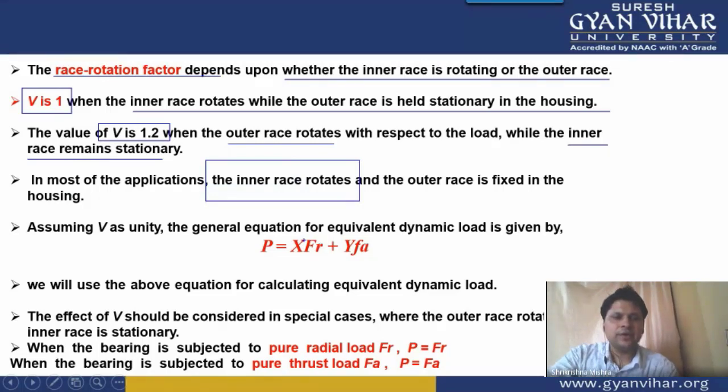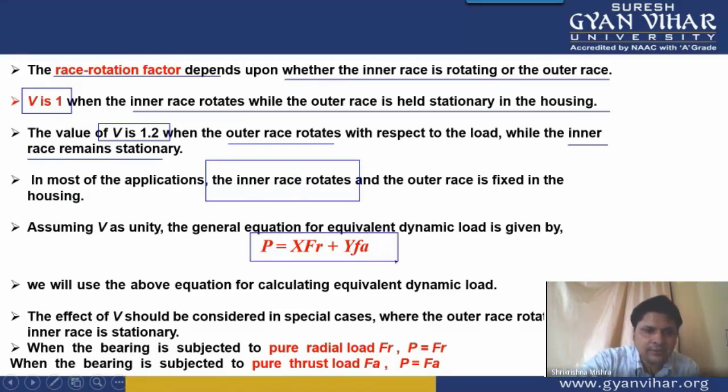and if the inner race is rotating, then we will take the V value equal to 1, and in that case the equivalent dynamic load formula, the equivalent bearing load formula, will be simplified into P equal to XFR plus YFA. This becomes the formula for calculating the equivalent dynamic load, because V is generally equal to 1.